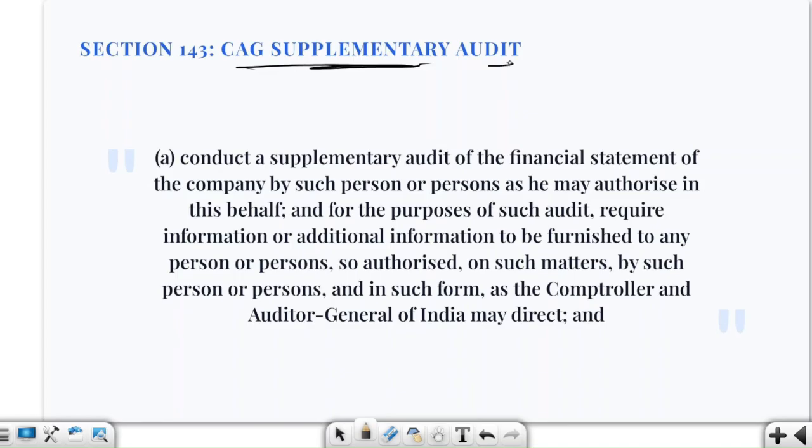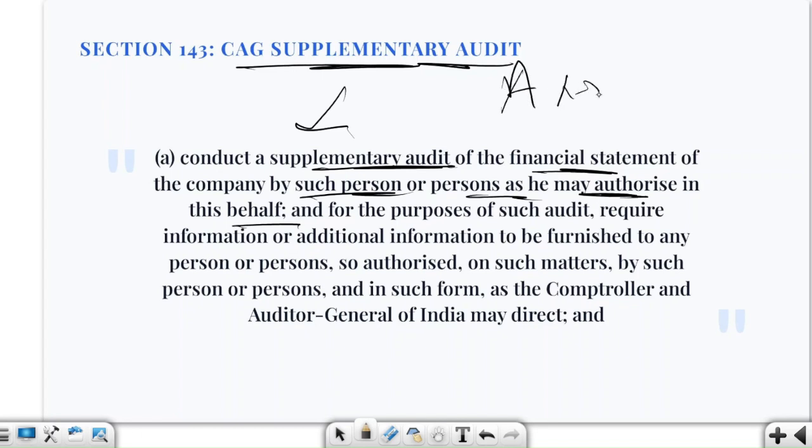So here the CAG supplementary audit of the financial statement will be conducted by CAG or by such person as he may authorize on his behalf. Suppose there is a government company audited by auditor X. Auditor X will submit his report to our dear CAG.